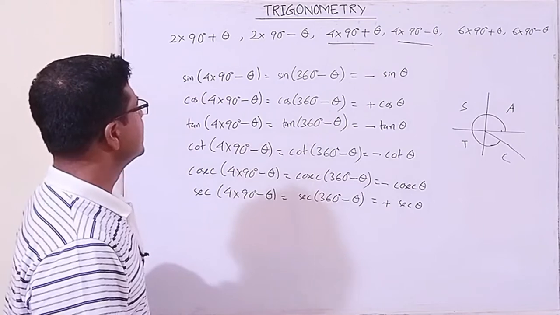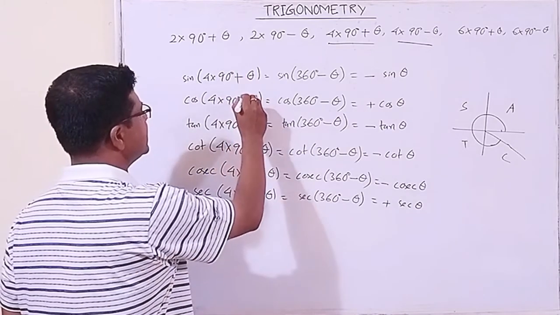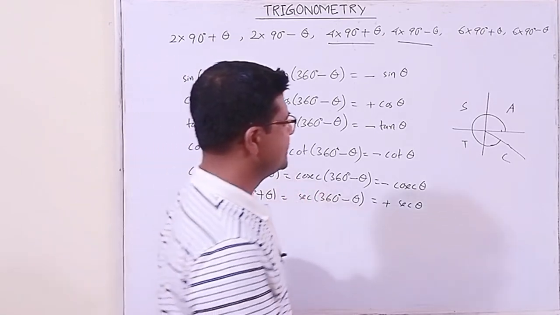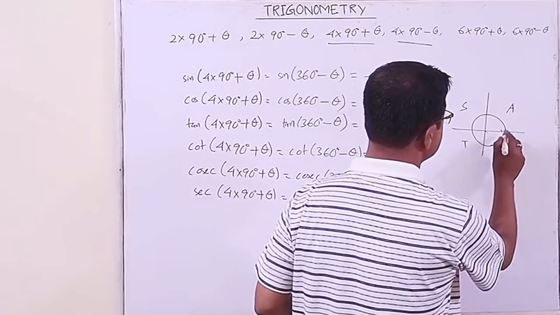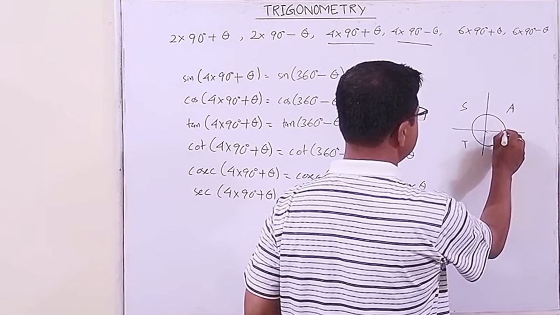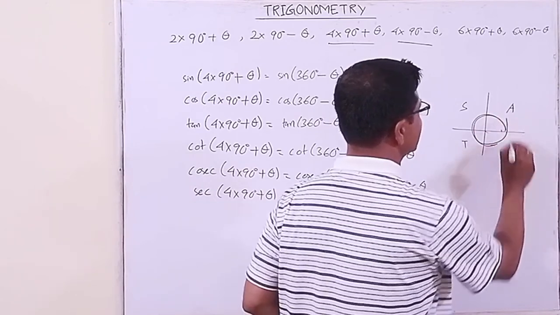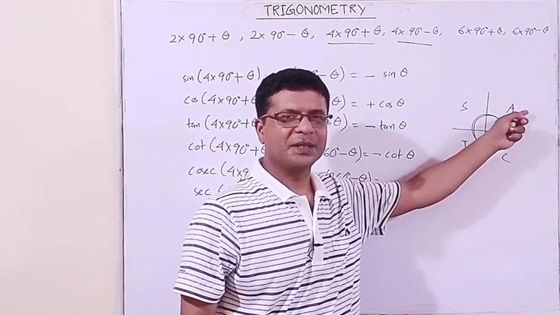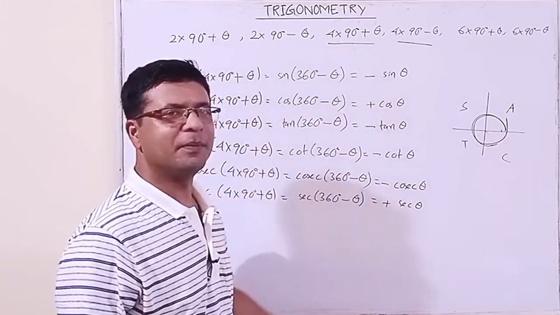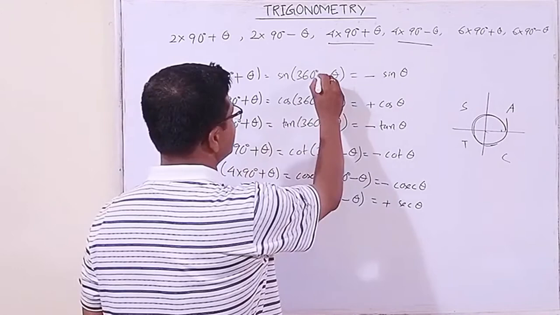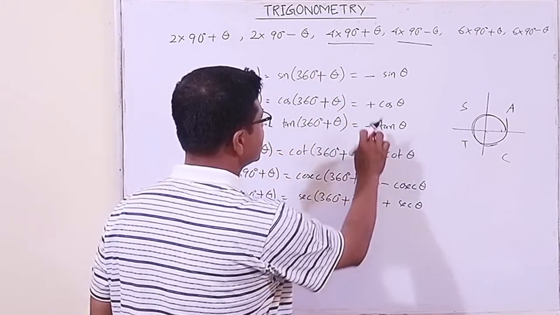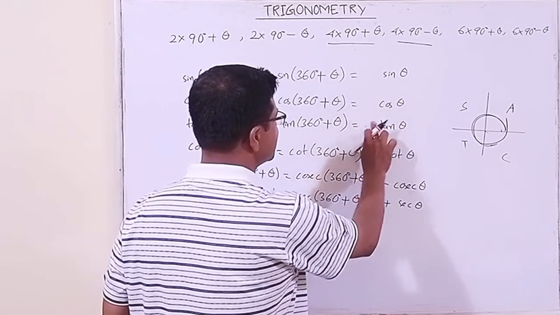Next, what will happen if this case comes? This is very simple, because it is 360 plus theta. The angle moves into the first quadrant. In the first quadrant, everything remains positive. So this is 360, then plus theta, a little bit more. The angle lies in the first quadrant. In the first quadrant, which trigonometric ratios remain positive?